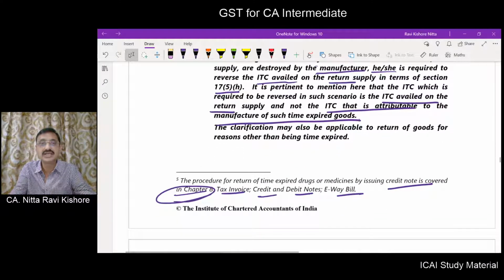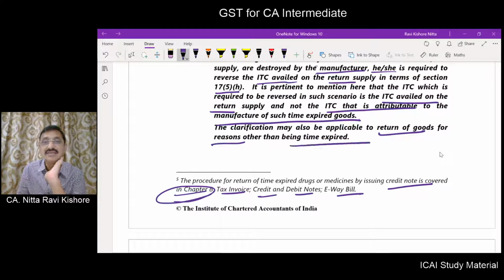So this has been clarified by the circular, and this clarification is also applicable to return of goods for reasons other than time expiry.